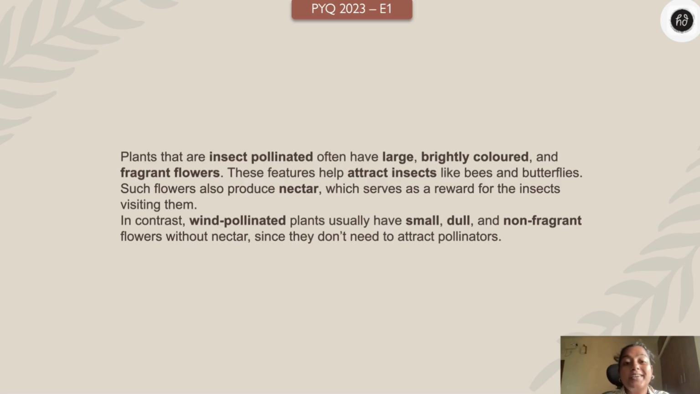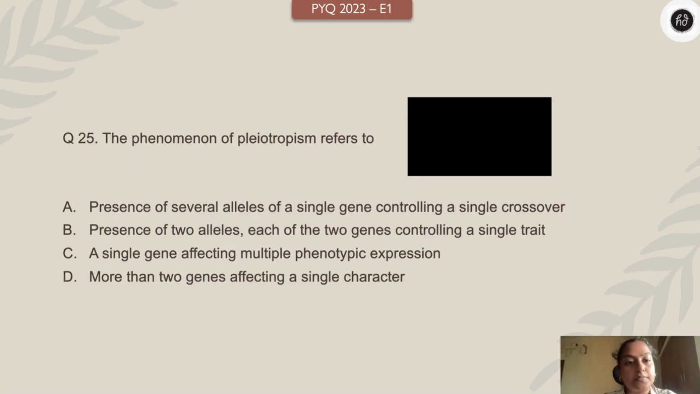Look at this, children. Generally, they have large, brightly colored, fragrant flowers. This will attract insects like bees and butterflies. Such flowers will also generally produce a lot of nectar because they are attracting more insects, which serves as a reward for the insects visiting them. Whereas wind pollinated and others have small, dull, and non-fragrant flowers without nectar, because they do not attract the pollinators much.